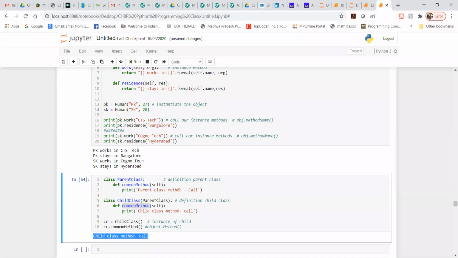In the same way, suppose you have written some method with the name of calculation, and you are performing a few calculations, such as addition and subtraction. Now in the child class you want division as well as multiplication, along with addition and subtraction. Then how exactly can you do that? That can also be done using this.